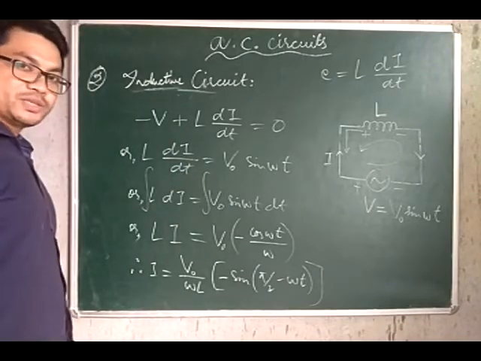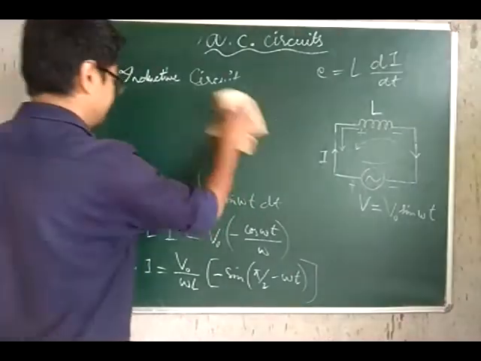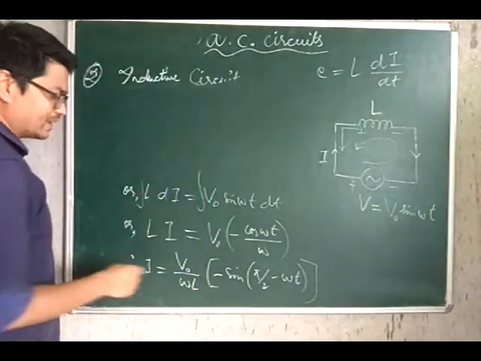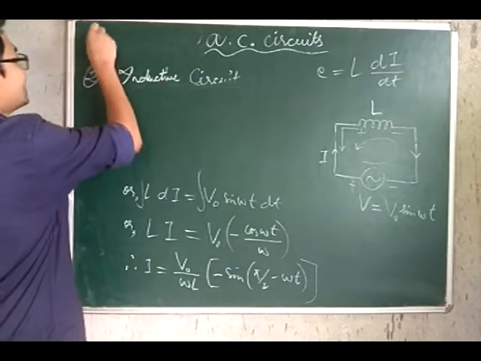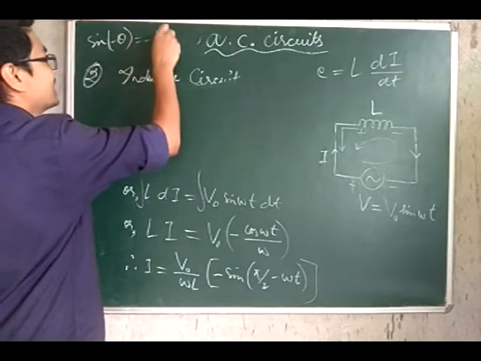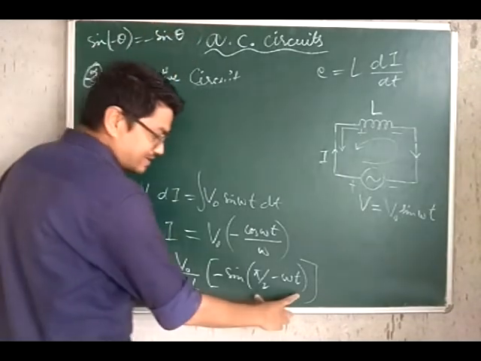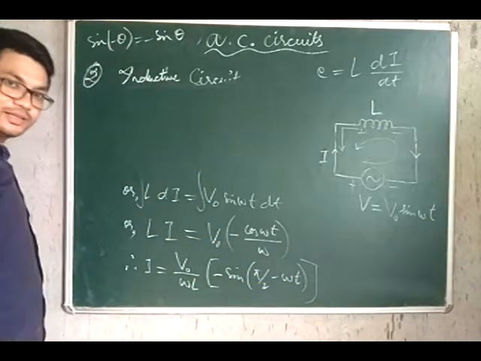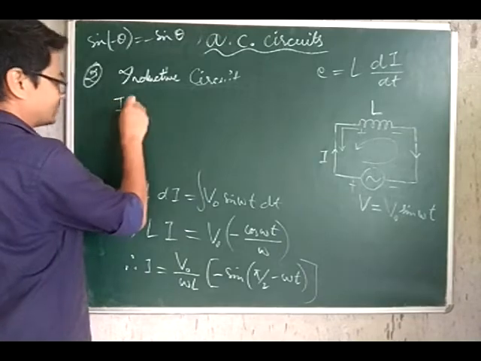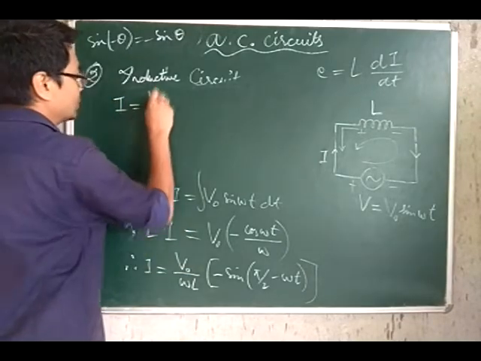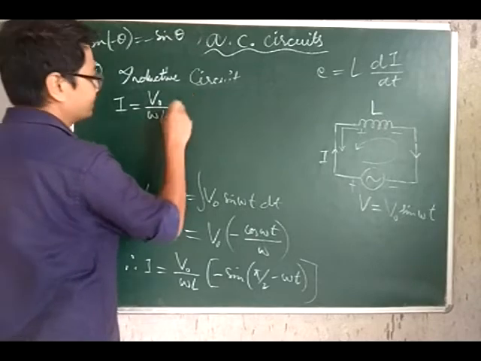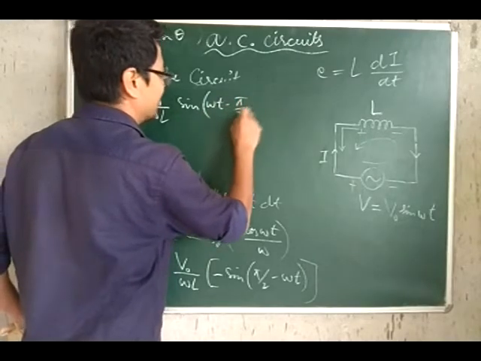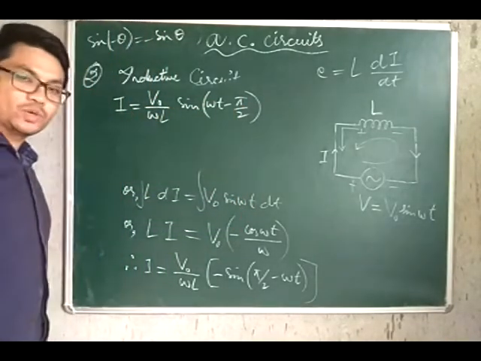You can pause the video and copy this quickly. Okay. So I'll erase the things. Okay, so see one thing. We know sine of minus theta can be written as minus sine theta. So minus sine theta can be written as sine of minus theta. So instead of this, what we can write is I is equal to V naught by omega L into sine of omega t minus pi by 2. This is what we can write.